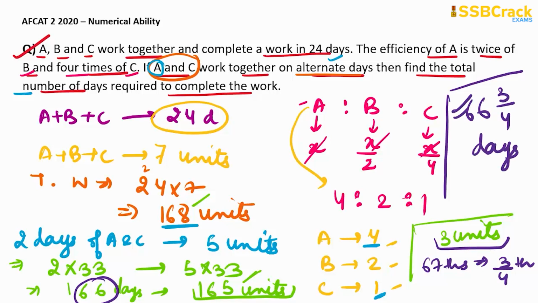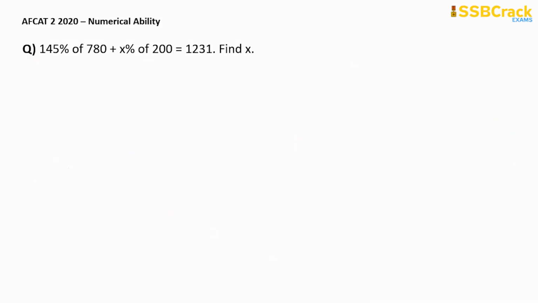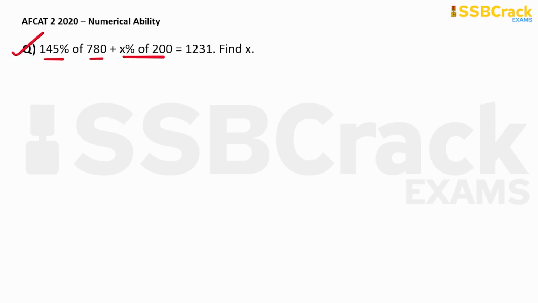Okay, so now I hope this question is clear to you. Now coming upon to next question. So this is a very simple question based upon simplification. So let's check what is given here. It is given that 145% of 780 plus x% of 200 is 1231. Find the value of x.